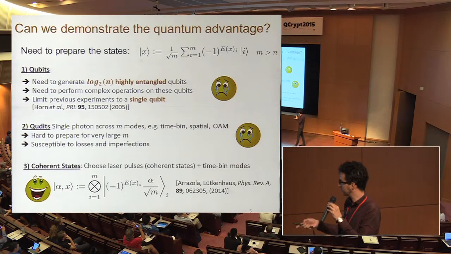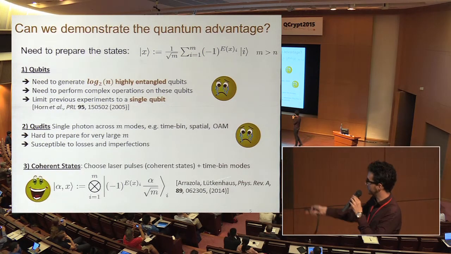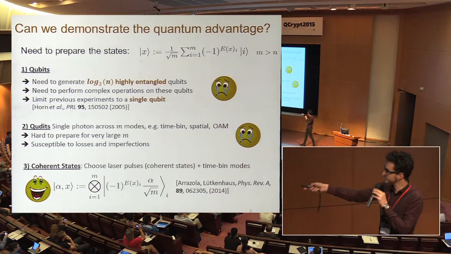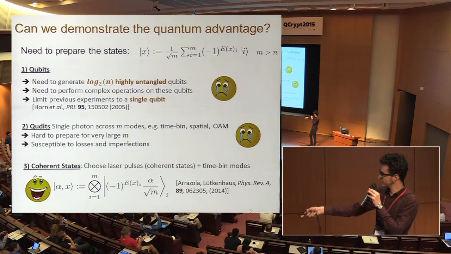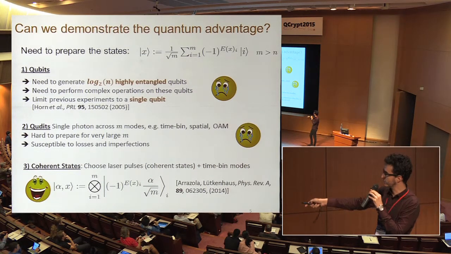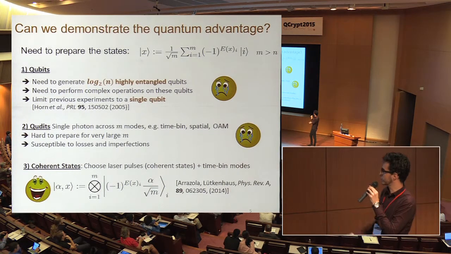So the fix, and this is a protocol that we proposed a year ago, is to, instead of using a single photon, use a coherent state. The way these states look is like this: just a tensor product of coherent states in which we modulate the phase according to some rule.